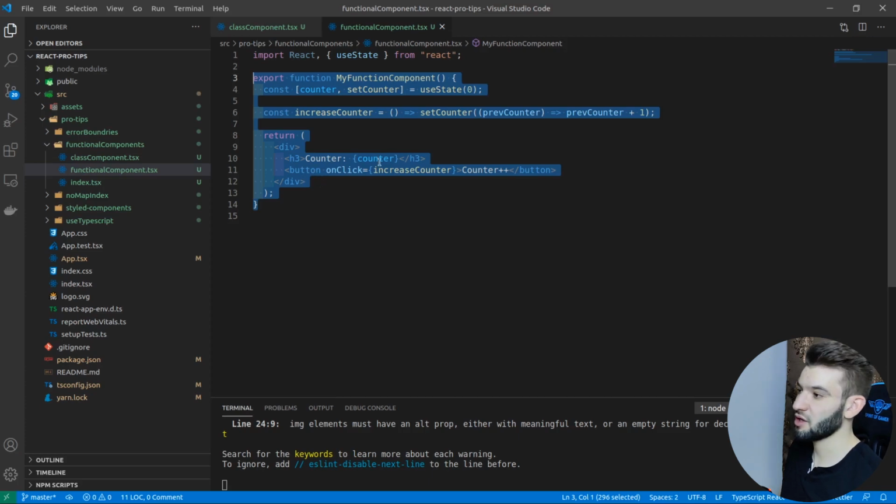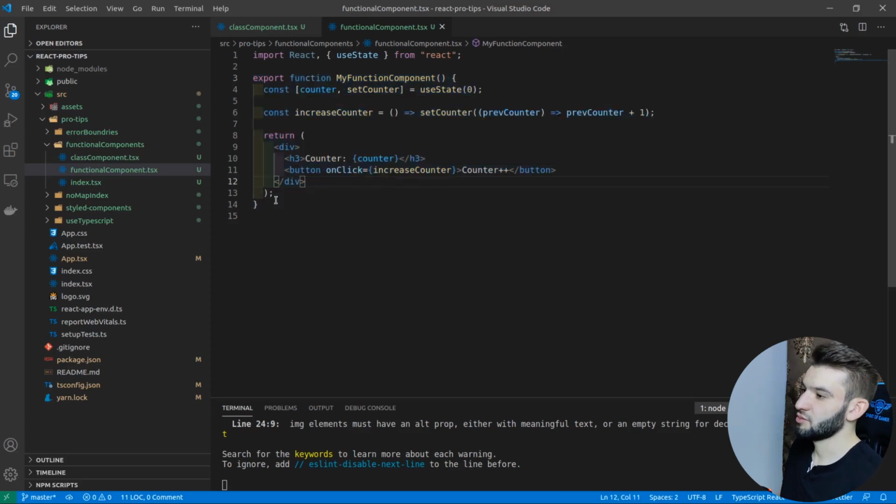Because all we need to render something that does the job is an event listener, and we need to show the counter, and we simply need a button. Whenever we click it, it increases the counter by 1, and it keeps going and going. So that's basically what it does, and it's pretty straightforward. So a functional component in this case can be used much better.